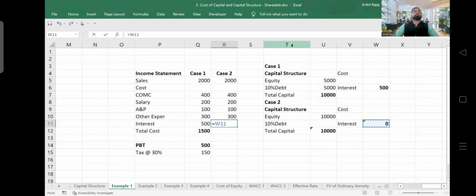Interest cost is going to be for sure zero here, right? Now, what is going to be the total cost? If I copy the formula here, total cost is going to be 1,000 crore. And what is going to be your profit before tax in this case? Your profit before tax is going to be 1,000 crore.